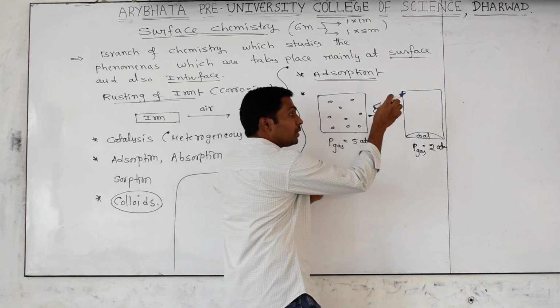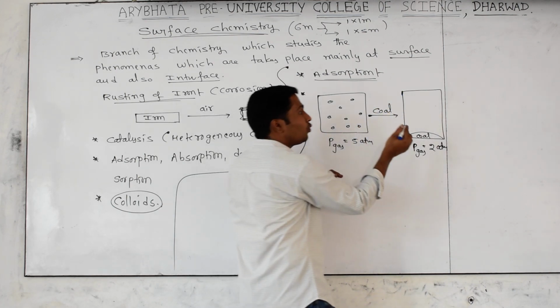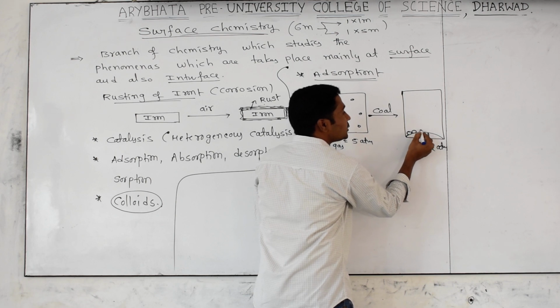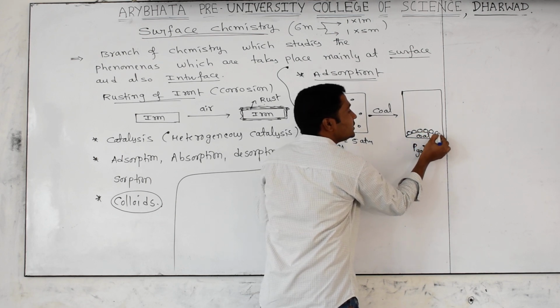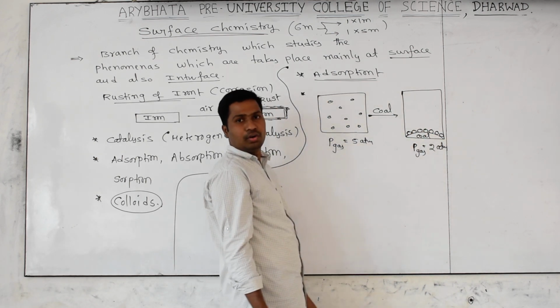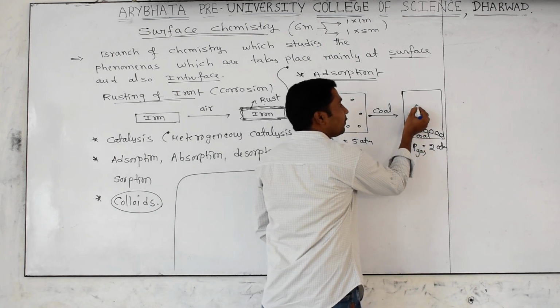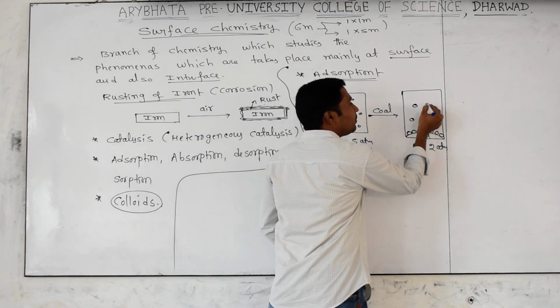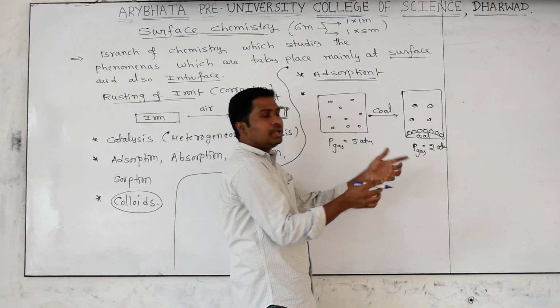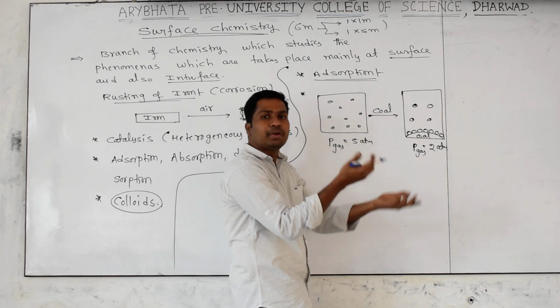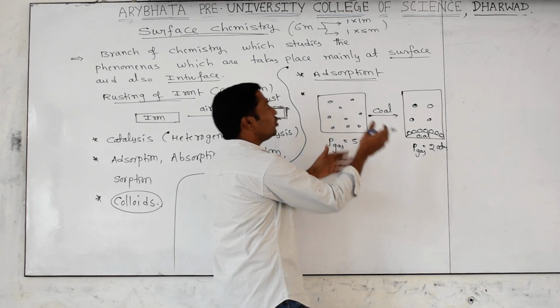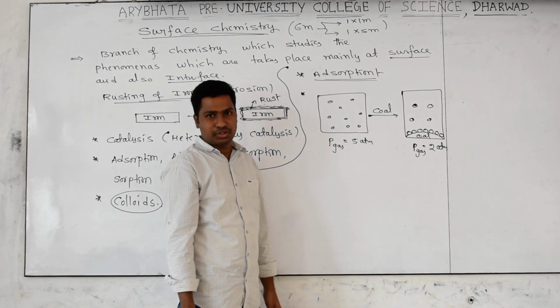Okay, whenever you put a coal piece into that vessel, what happens? Some of the gas particles stick on the surface of the coal. After that, what happens? The number of gas molecules will be less. With fewer molecules, the pressure will also be less. This phenomenon is called adsorption.